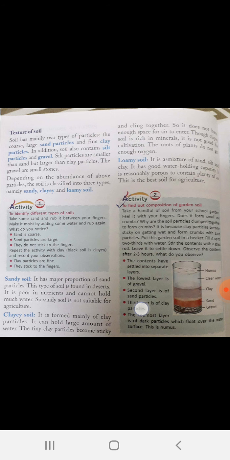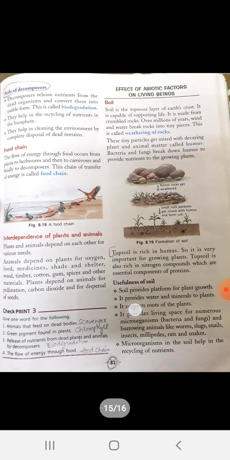So I hope everyone is clear with the concept of soil and the effect of abiotic components on living things. We discussed today how soil is formed, what humus is, what the texture of soil is, what the three types of soil are, and which soil is best for agriculture. I hope you understood the concept of biotic and abiotic components and the role of both on living things.